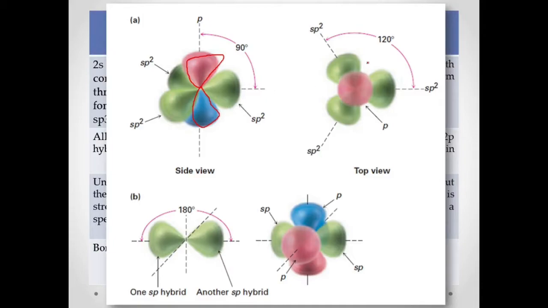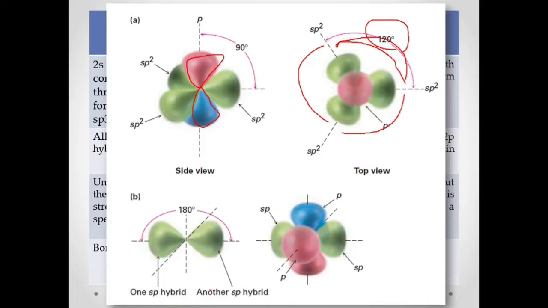Okay, so that means they arrange themselves so that there will be reduced repulsion because of electrons. So 360 divided by 3 equal sides becomes 120 degrees. So the bond angle here is 120 degrees. Okay? So that is an sp2 hybridized.